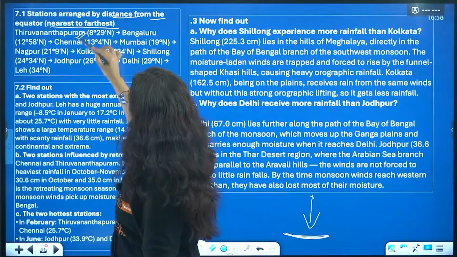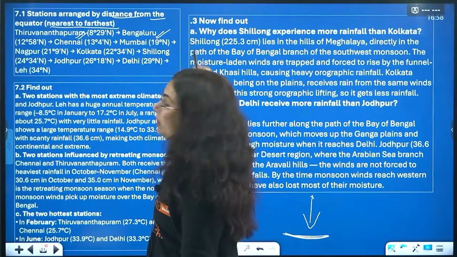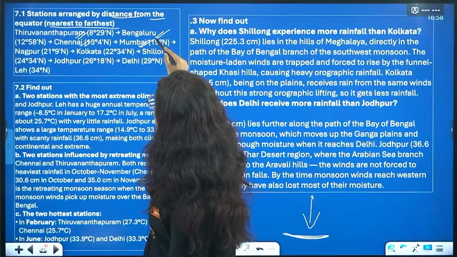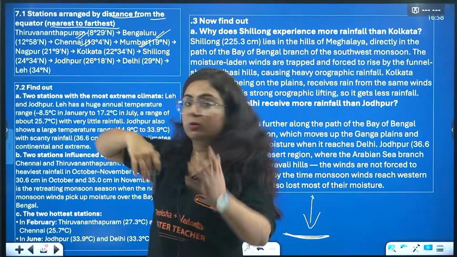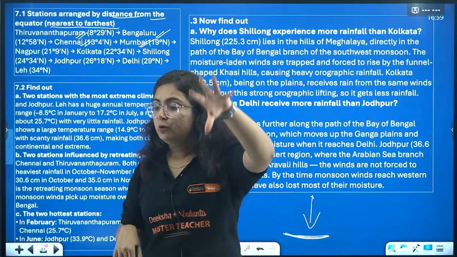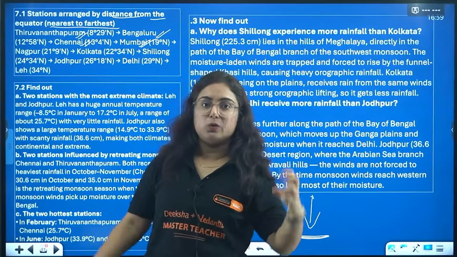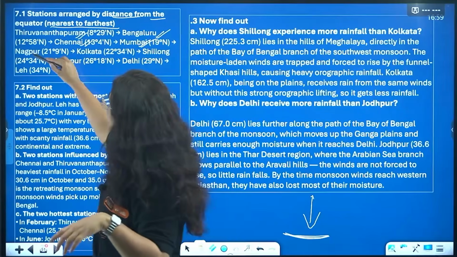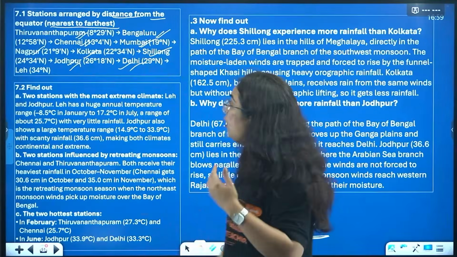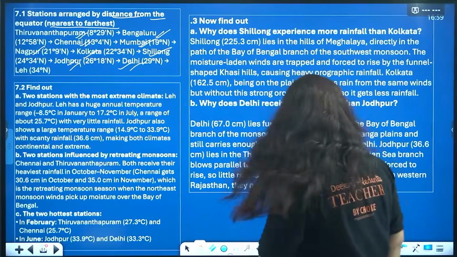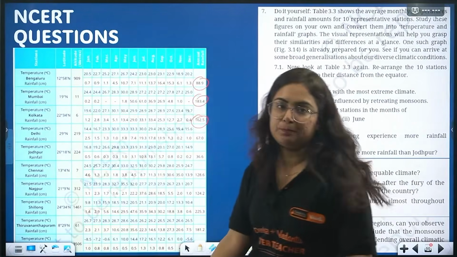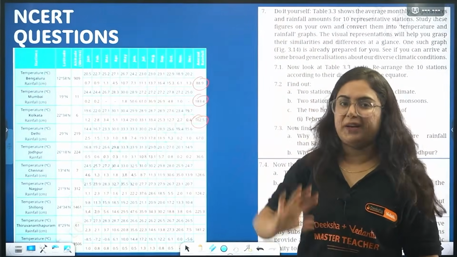So it is Thiruvananthapuram in Kerala, then Bengaluru in Karnataka, then beta, Chennai, then Mumbai. Yes, it is first Bengaluru and then Chennai. So this is also tricky here, right? You can write Chennai first, but if you look at the map, the location of Bengaluru is in the south and Chennai is in the north. Mumbai, then Nagpur, Kolkata, Shillong, because Shillong is in Meghalaya, then Jodhpur and then Delhi. We don't need to learn them because in the question itself their latitudes are mentioned. So arrange it from south to north, equator to north.